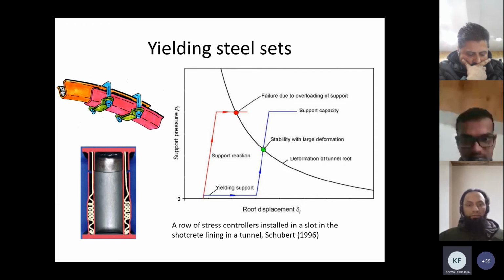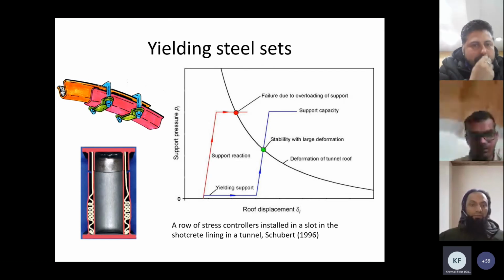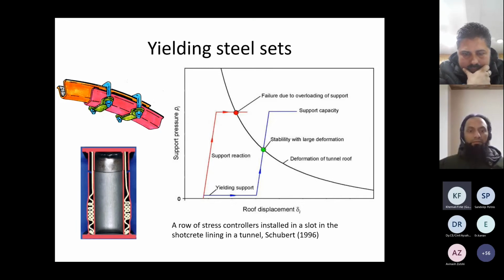And yes, this is a comparison of a stiff steel set and a yielding support. This is a very typical ground reaction curve, where we have support pressure on the y-axis and displacements on the x-axis. So as the support pressure decreases, we have increased deformations. When we install a stiff support, it will immediately try to gain pressure, and there will be less deformations, of course, and it will interact with the ground. It will come into equilibrium with the ground very early, at no high pressure.